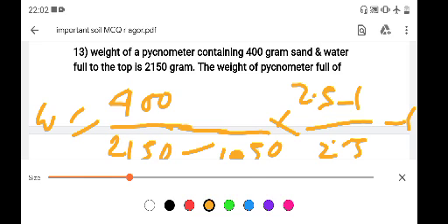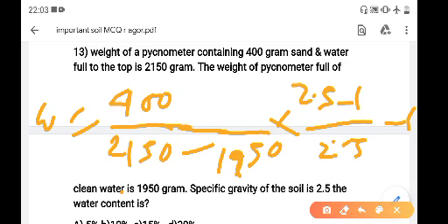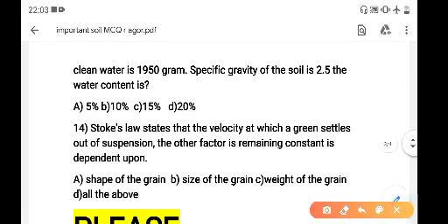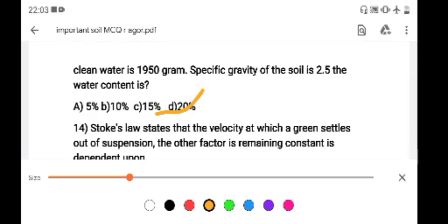We get this value equals 20%. So the right answer is option D.